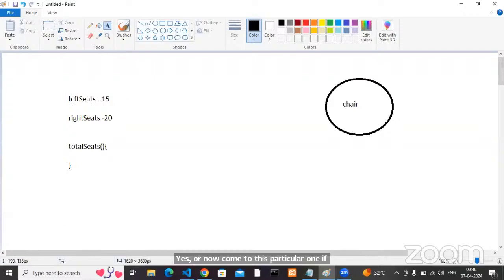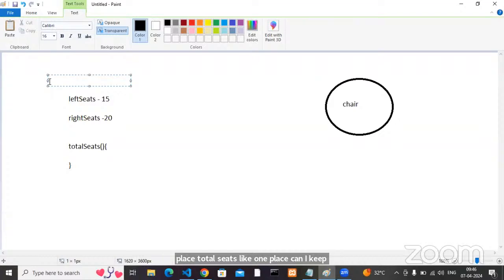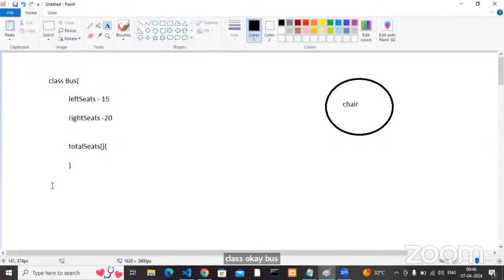Now, come to this particular one. If you observe here, these left side seats, right side seats, total seats, these all tell something about one single entity, right? What is that one? This particular information is about one bus or not. If multiple things work for the same cause and tell something about one bus, then why do I need to write left side seats in one place, right side seats in one place, total seats in one place? Can I keep or wrap all this stuff inside a single entity, like a class, bus? Can I write like this?